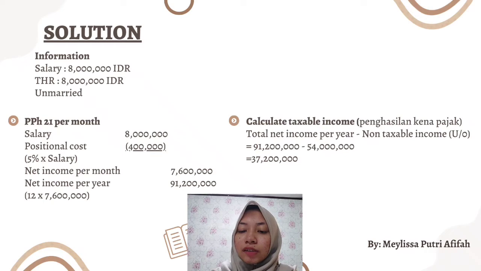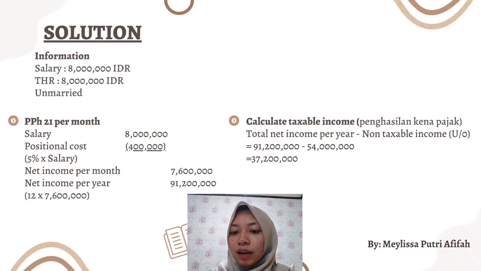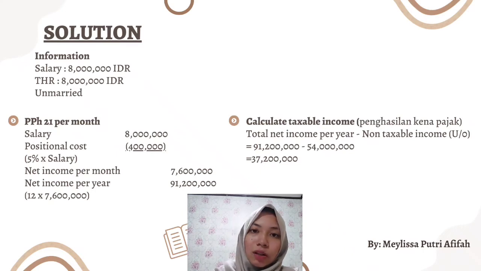The first step, we calculate the PPH 21 per month. So the salary is 8 million rupiah minus positional cost 400,000 rupiah. How do we get positional cost? It's 5% multiplied by salary 8 million rupiah. So we get the net income per month 7,600,000 rupiah. And net income per year, we get from net income per month multiplied by 12. So we got 91,200,000 rupiah.